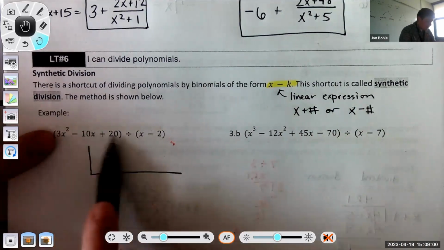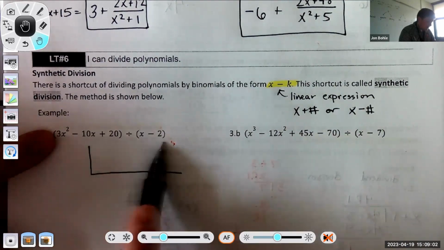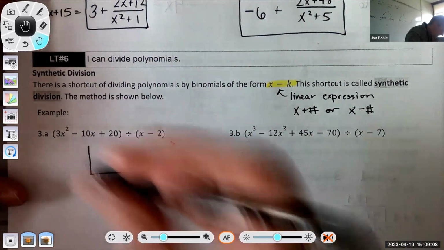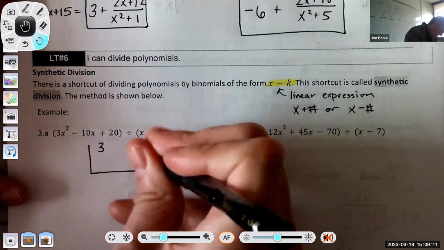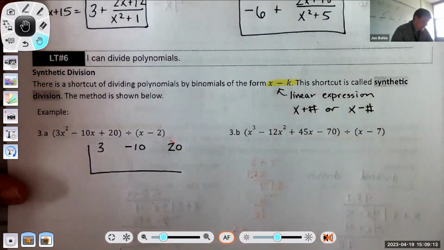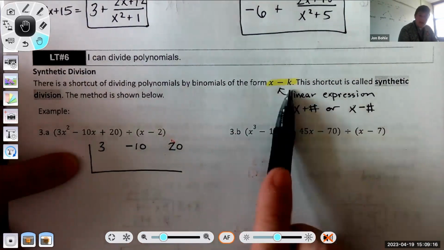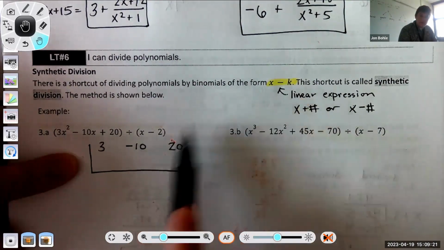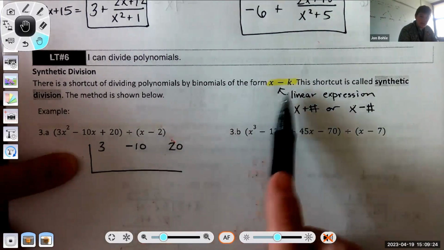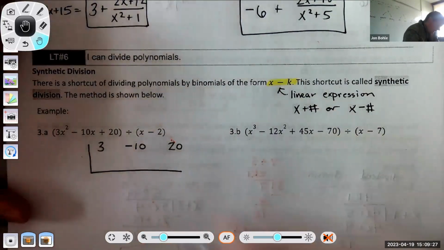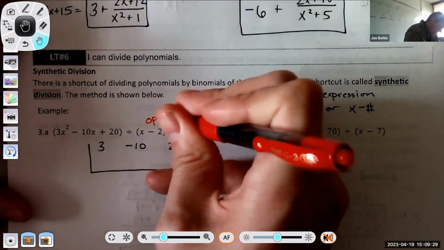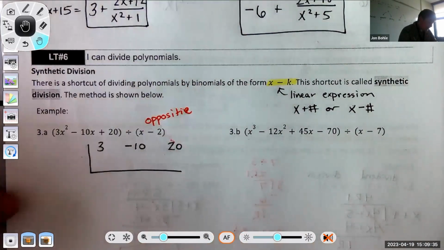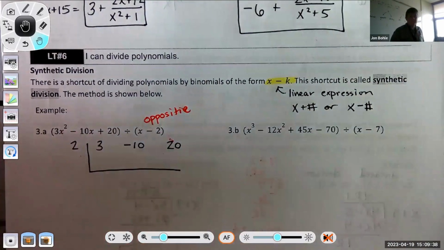Okay, the first thing you're going to do is place these values inside your division bar in order of standard form. So 3, -10, and 20. The next thing is you're going to put that k value out here, but you have to be careful because it looks like to most people k is -2 here, but in reality it's actually +2 because it's x minus that value. So generally speaking, it's just going to be the opposite of what it appears to be. So it appears to be -2, so I'm going to put a +2 out here.